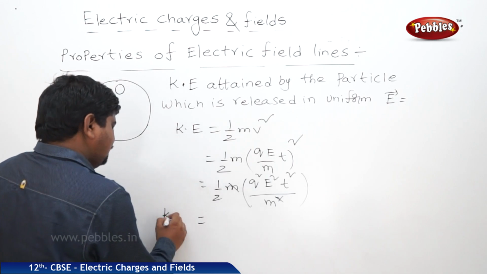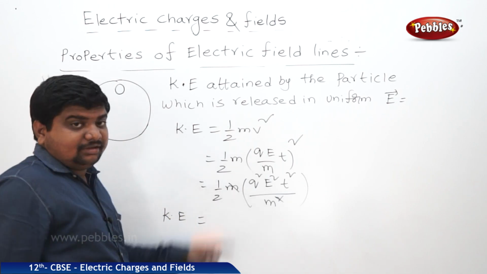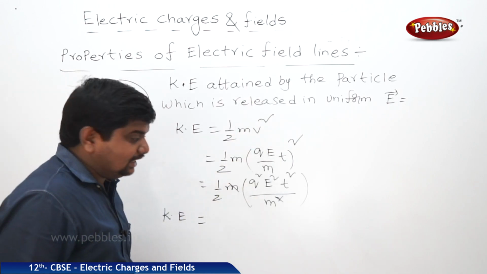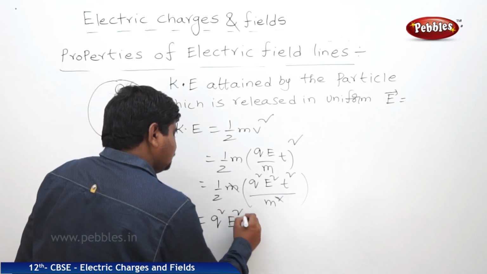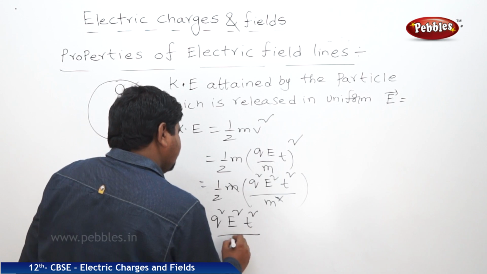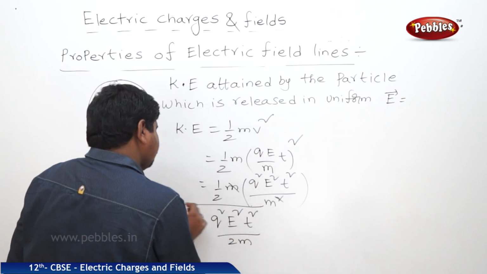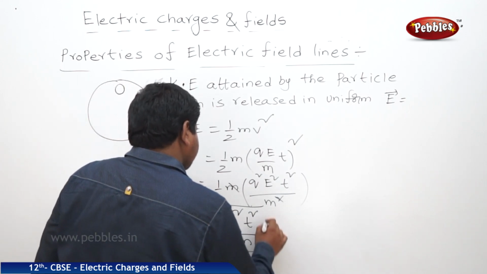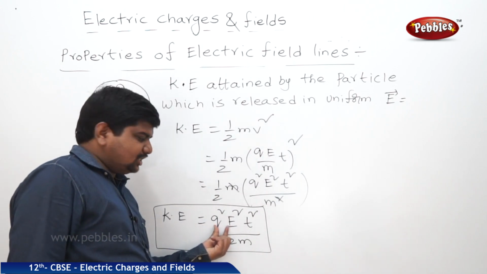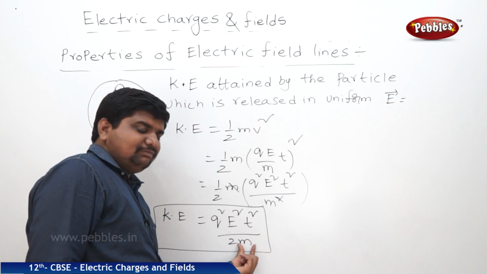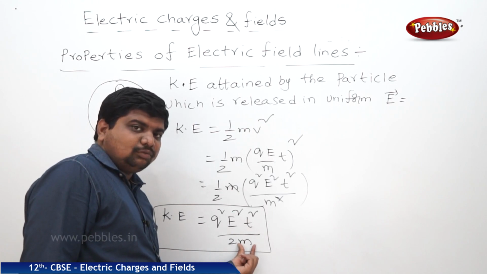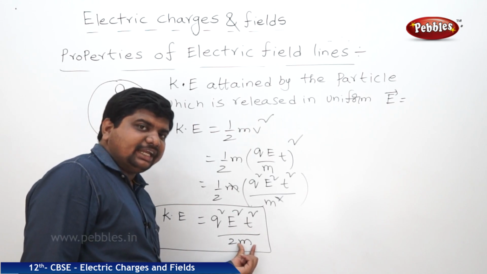Therefore, KE of the charged particle when it is released in the uniform electric field is equal to q square E square t square by 2m, where q is the charge, E is the electric field intensity, t is the time taken, and m is the mass of the particle which is released in the electric field.